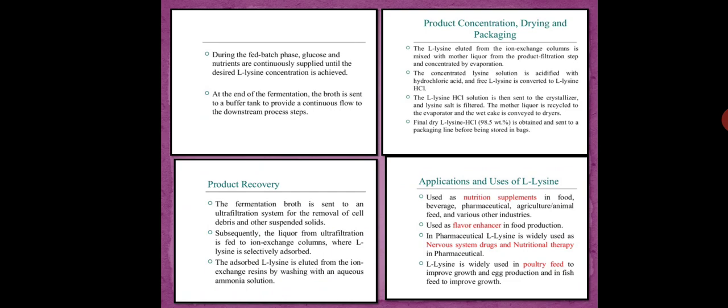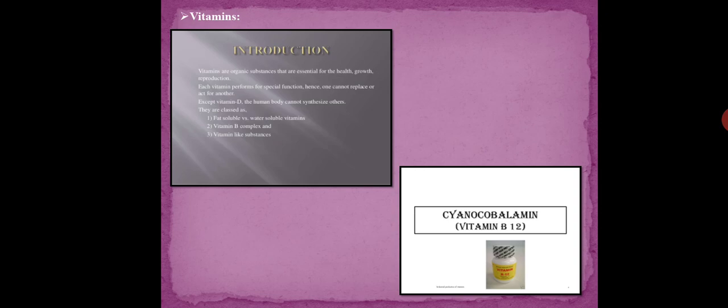If we look at the applications of this amino acid lysine, it is used as a nutrient supplement in food, beverages and pharmaceutical industries, and it also helps to improve the nervous system. So this is all about lysine, how it is produced, and what its applications are. Let's start with our next topic, that is vitamins. Now we will see about the vitamins.